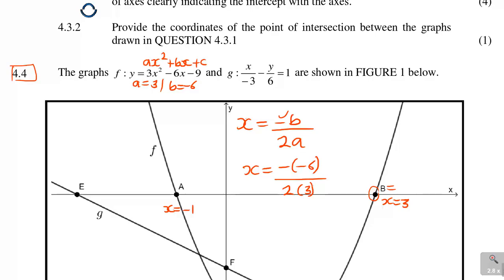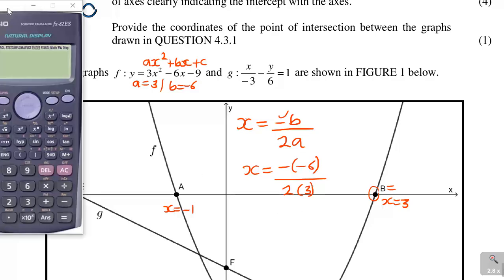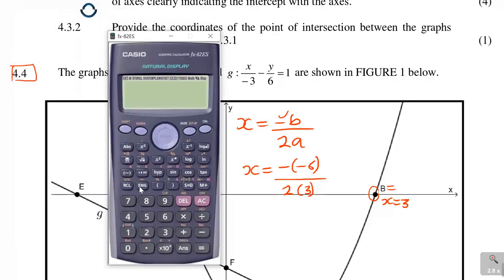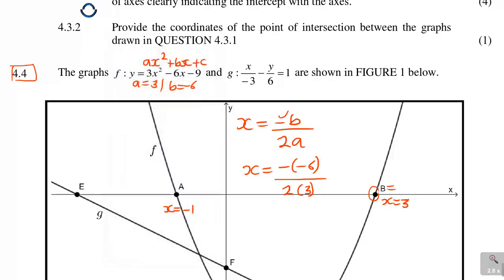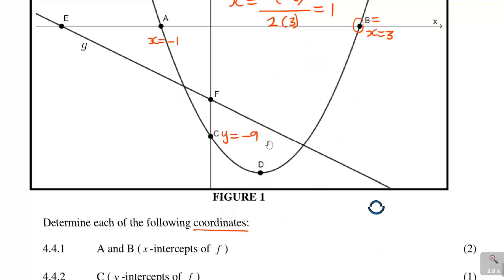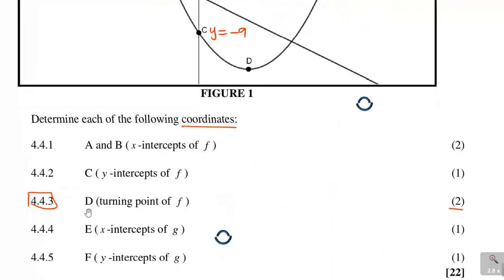That is minus bracket negative 6 over 2, 3. See that? The answer is 1. So x is equal to 1.